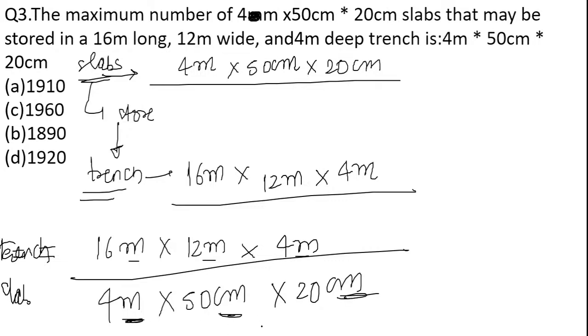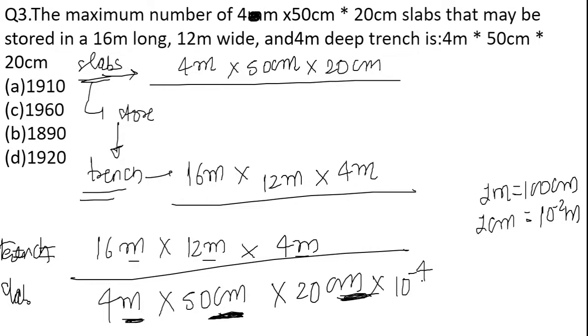So we'll convert centimeter into meter. We know that 1 meter is equal to 100 centimeters, so 1 centimeter is equal to 10 raised to minus 2 meters. So I'll multiply by 10 raised to minus 2 for this dimension and 10 raised to minus 2 for the other, so the total will be 10 raised to minus 4.